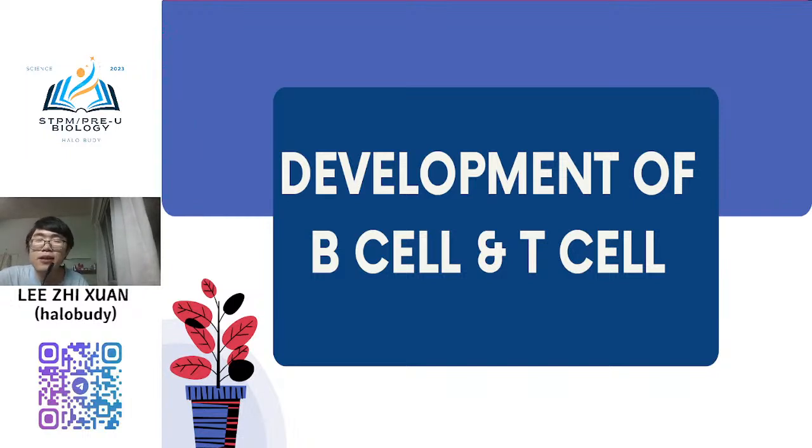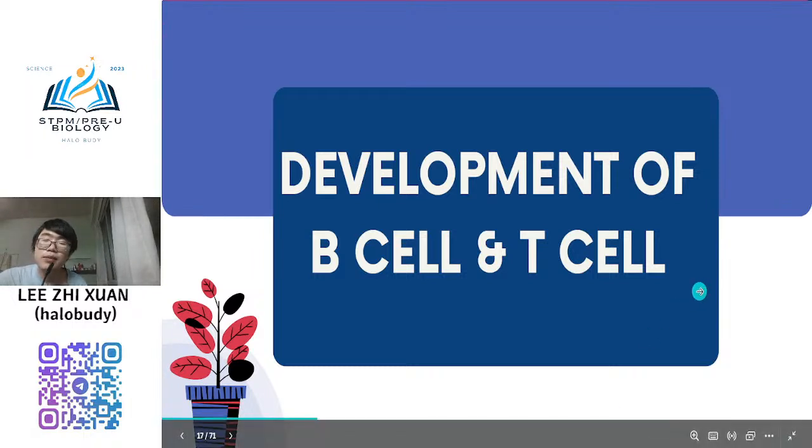I don't know why MPM wants you to learn this, but since it says explain, I have no choice, so I need to explain to you guys. I hope that MPM won't ask about it.